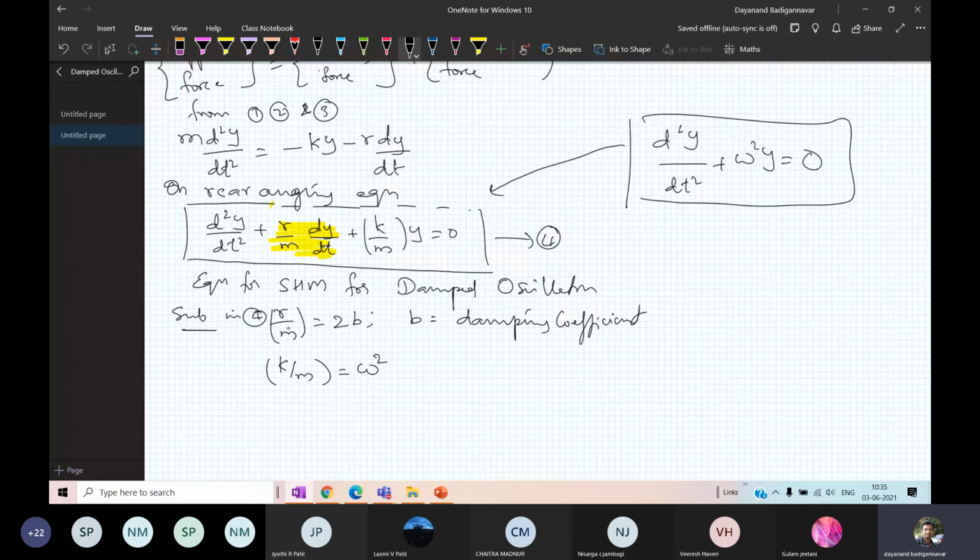Okay. Substitute in 4, R by M is equal to 2B, K by M equal to omega square, where omega is the angular frequency. Now you do the substitution there.